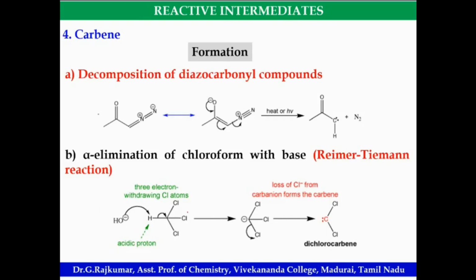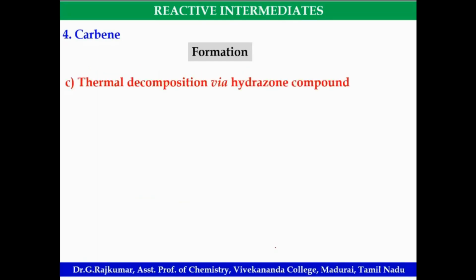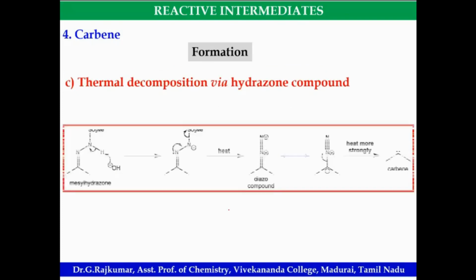When we treat with chloroform, it forms dichlorocarbene as the intermediate. Then thermal decomposition of a hydrazone compound. Okay, so this is a methyl hydrazone. There is a formation of carbene as the intermediate.